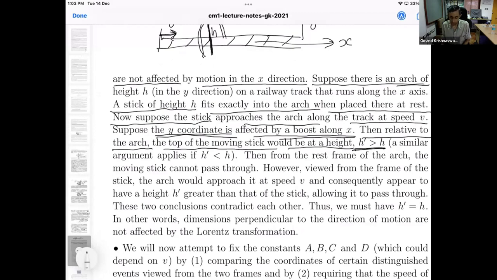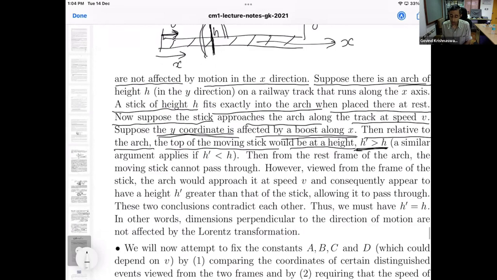So the stick is moving along x at velocity v, but its height somehow looks to be more than the height of the arch according to the railway track frame. Then from the rest frame of the arch, the moving stick cannot pass through. That is what the arch would say: I cannot admit this stick. However, viewed from the frame of the stick, the arch would approach the stick at the same speed v.